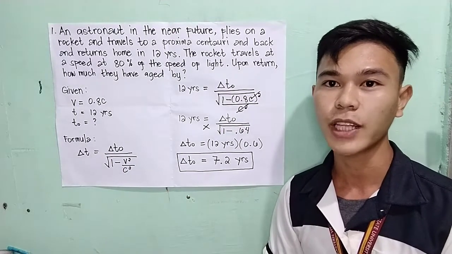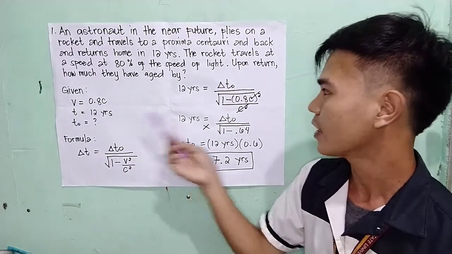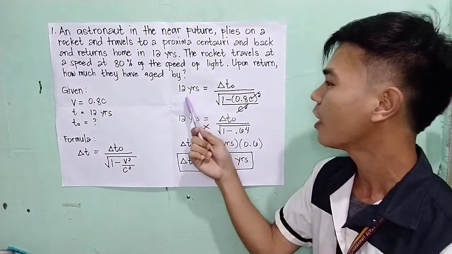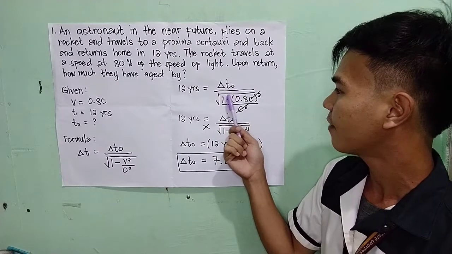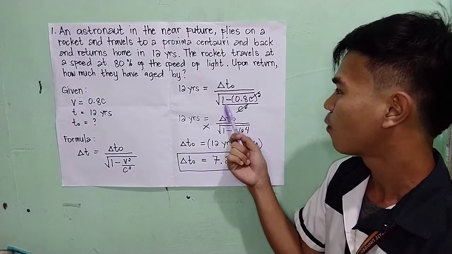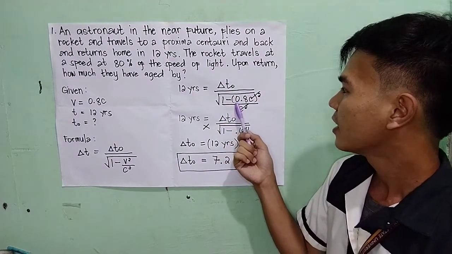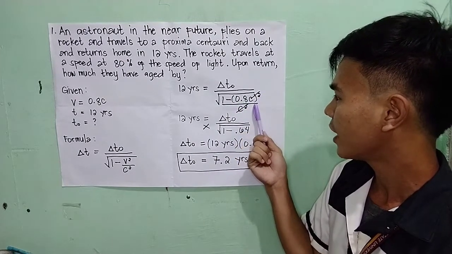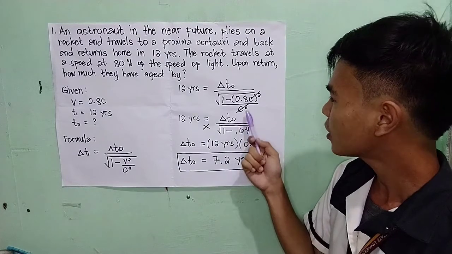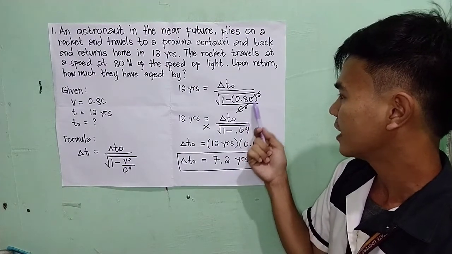So if we are going to substitute all the given to the equation, we have 12 years is equal to the delta t-naught divided by the square root of 1 minus 0.8 the speed of light squared over c squared. So we can cancel out the c squared.